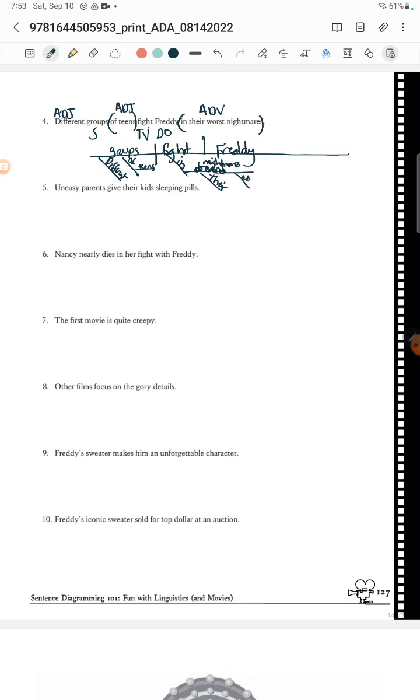Oh, and then they're their worst nightmares. There it is. Okay, so that's number 4. And then we have uneasy parents. We've got parents. What do they do? They give their kids pills, right, to put them to sleep. So that's the direct object, and then the kids are the indirect.